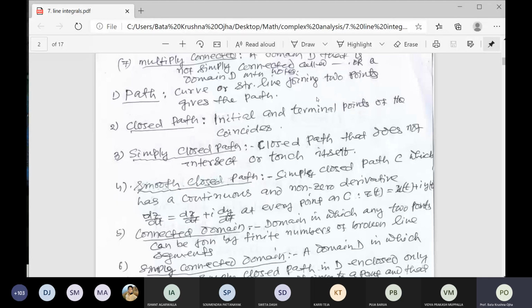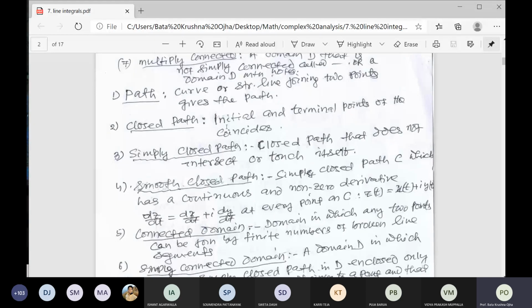So, closed path. What is a closed path? If the initial and terminal points coincide. A circle is a closed path. A square is a closed path. A rectangle is a closed path. But a parabola is not a closed path. If you draw the figure, you start from a point, that is called the initial point, and where you end is called the terminal point.